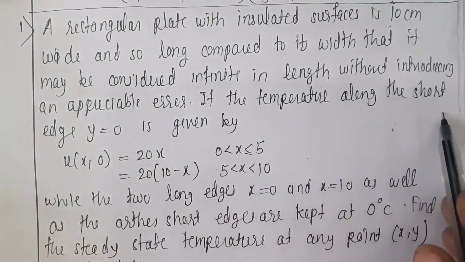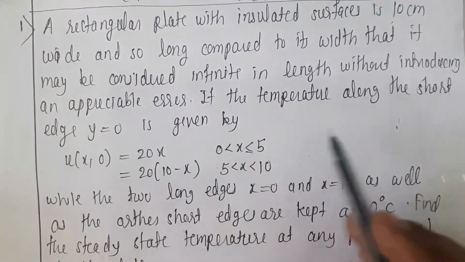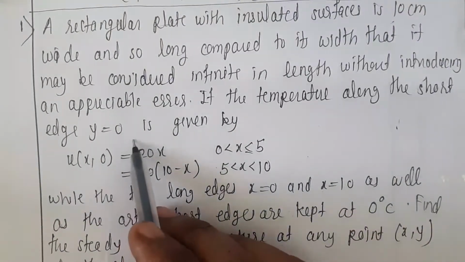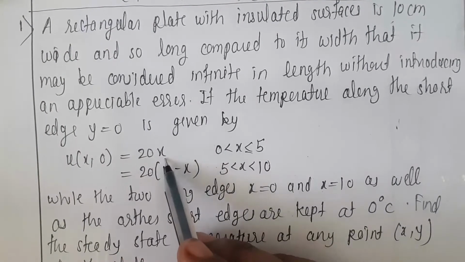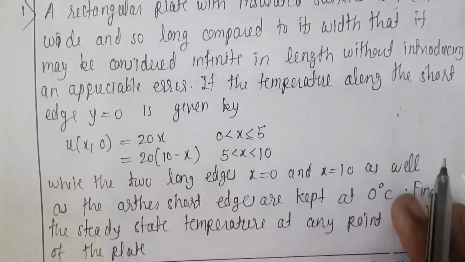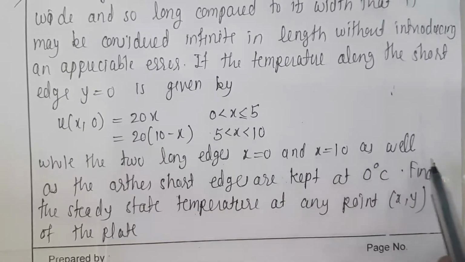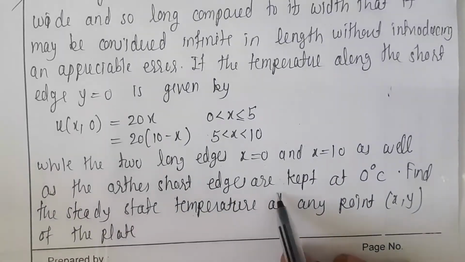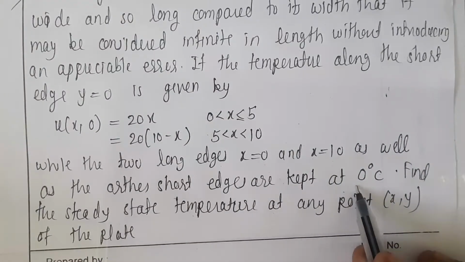If the temperature along the short edge y is equal to 0 is given by, along the short edge, that is at y is equal to 0, from y is equal to 0 to infinity, the temperature is measured as u of x, 0 is equal to 20x for the 0 to 5 range and 20 into (10 minus x) for the 5 to 10 range, while the two long edges, that is x is equal to 0 and x is equal to 10, as well as the other short edge, are kept at 0 degrees Celsius.